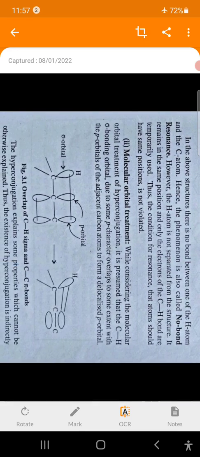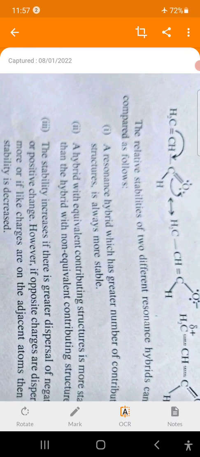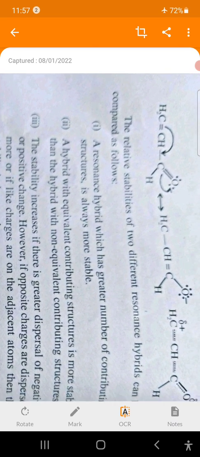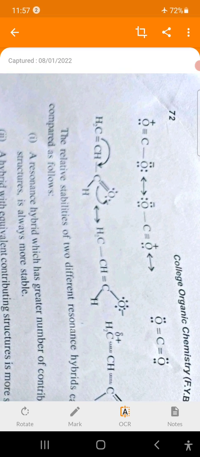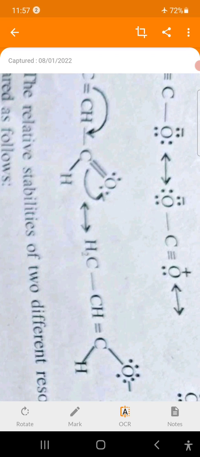Plus R effect means donating resonance effect, and in the withdrawing resonance effect, a group which pulls electrons towards itself, an atom which pulls pi electrons towards itself and acquires a negative charge, is said to possess minus R effect.